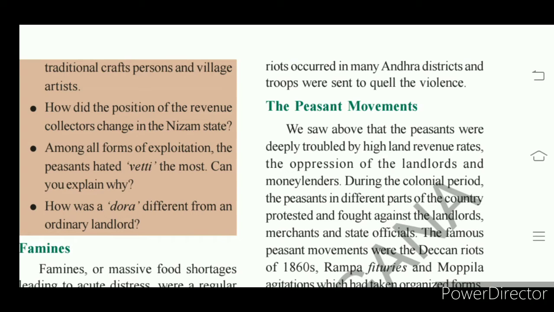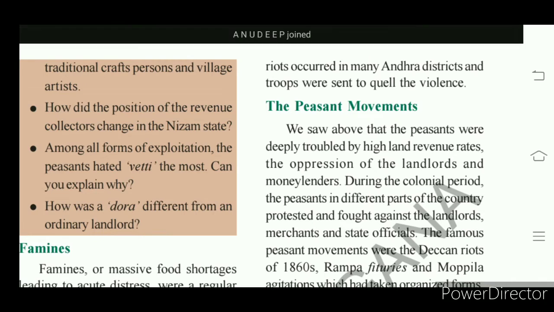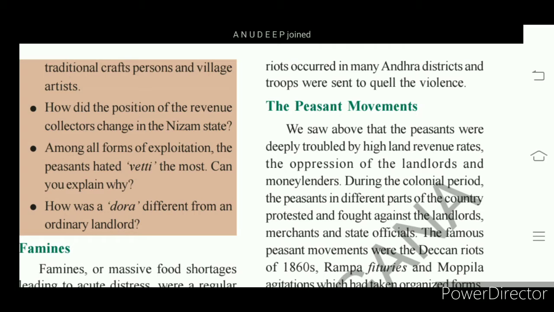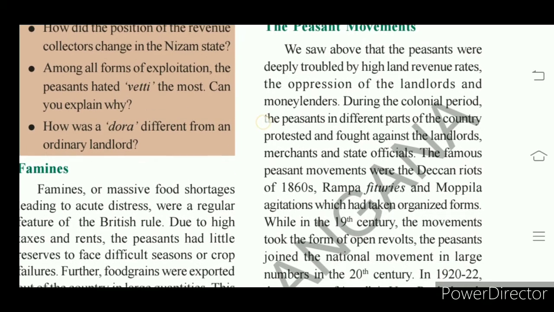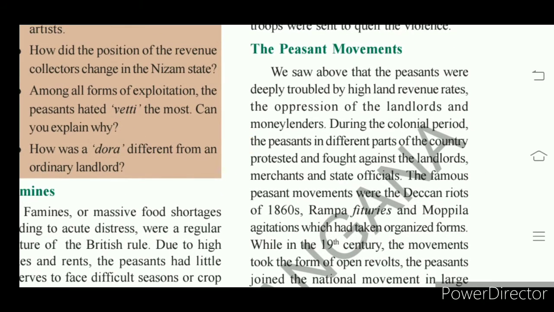So peasants who suffered a lot at the hands of the jamindars, dorras, jagirdars, samsthanamdars, and even moneylenders, went against the exploitation by the landlords. Let's look into the peasant movements.